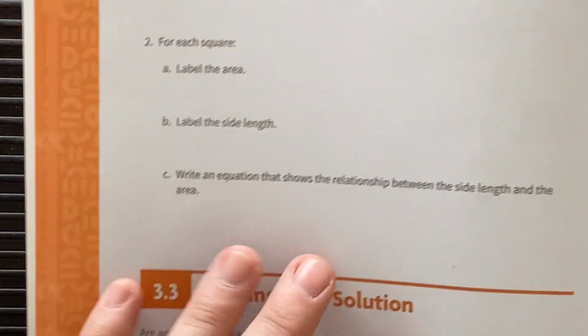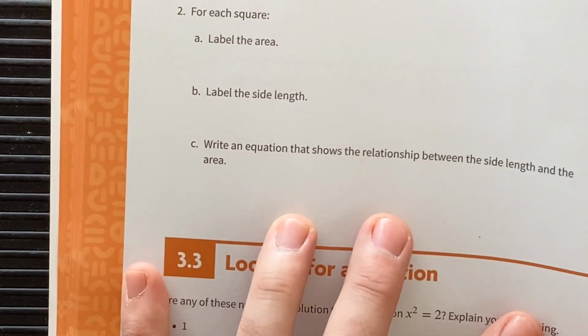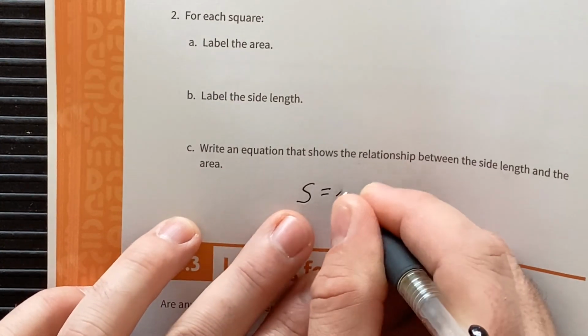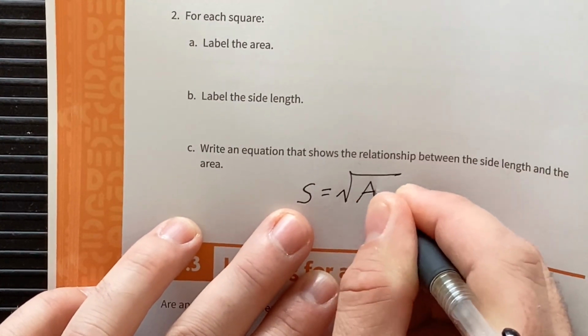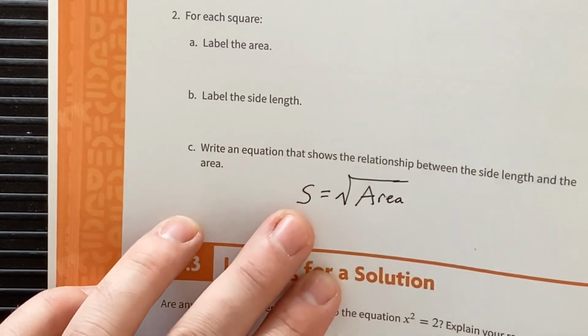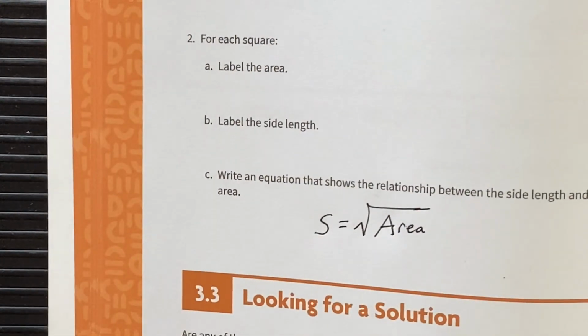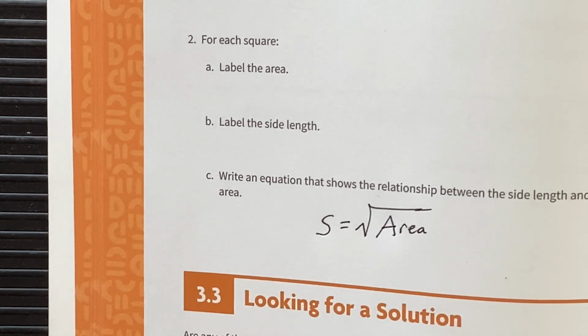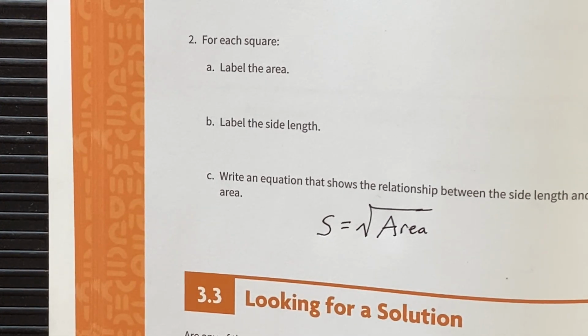So how do I get side length and area? Well, to get the side length of a square, I am taking the square root of the area. That is true for every square. If a square is 100, you take the square root of it to get the side.